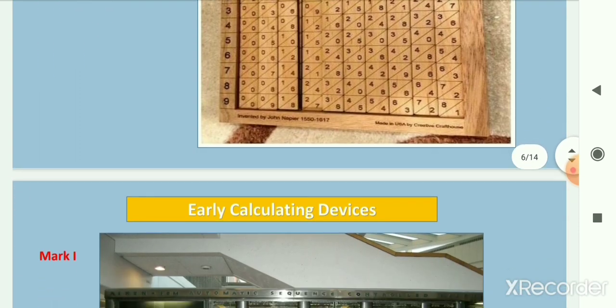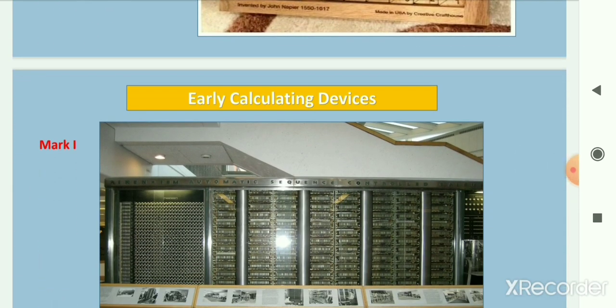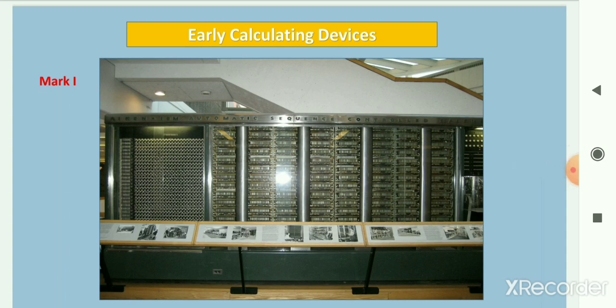Next, Harvard Mark I. Harvard Mark I was an electromechanical computer which was built out of switches, relays, rotating shafts, and clutches. It had limited programmability. It used punched paper tape instead of punched cards. It worked for almost 15 years. Grace Hopper was the primary programmer. She invented the first high-level language called Flow-Matic, which later on developed into COBOL.